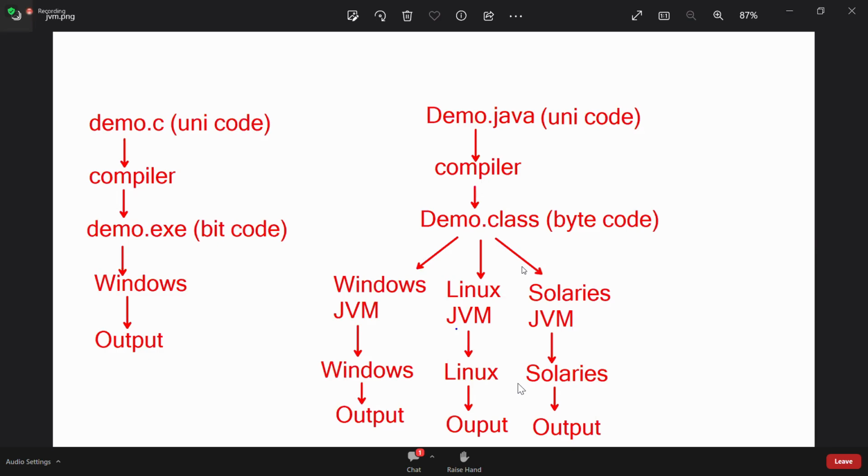Why did they select an interpreter? Here also they can select a compiler, no? Did you get my point? Instead of an interpreter, why did they select an interpreter?